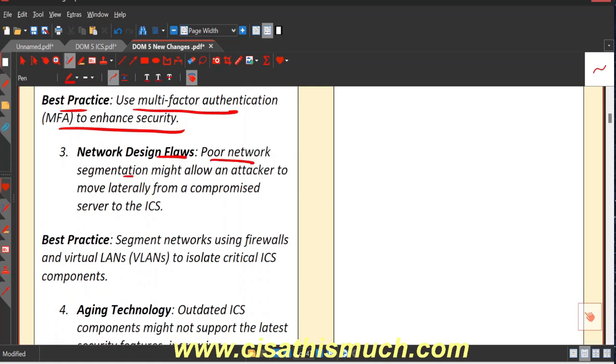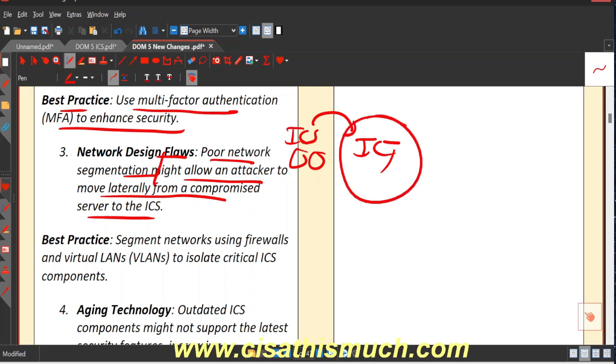Poor network segmentation might allow an attacker to move laterally from a compromised server to the ICS. So, if there is poor network segmentation, and your ICS is connected to the ICT, if ICT is exploited, there is a chance that even ICS will get exploited, right? So it allows an attacker to move laterally from a compromised server to the ICS.